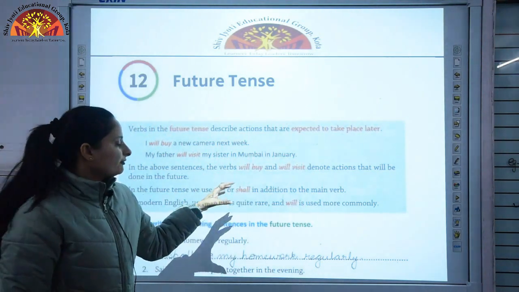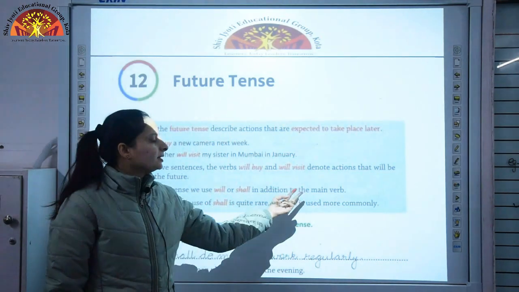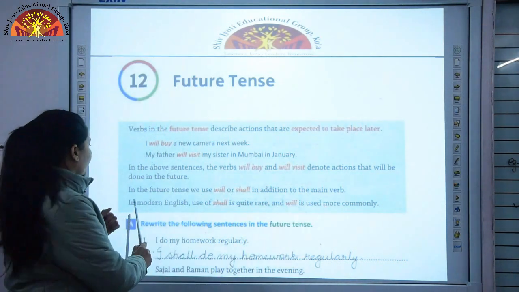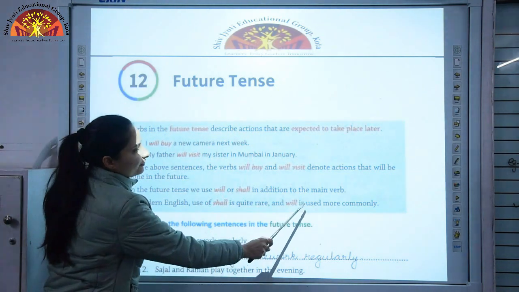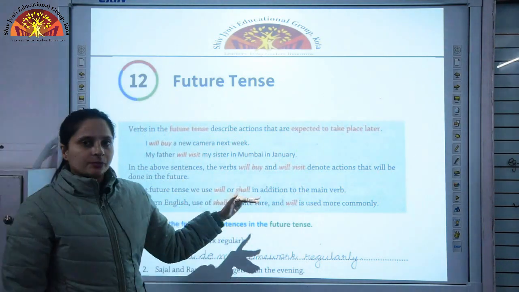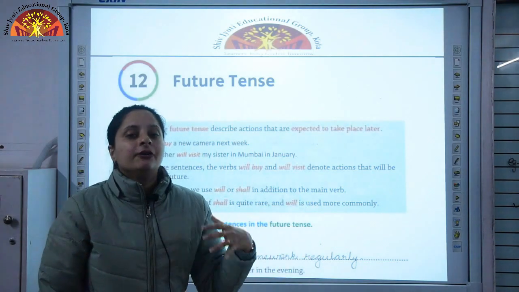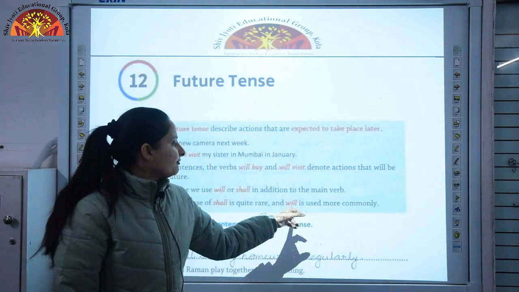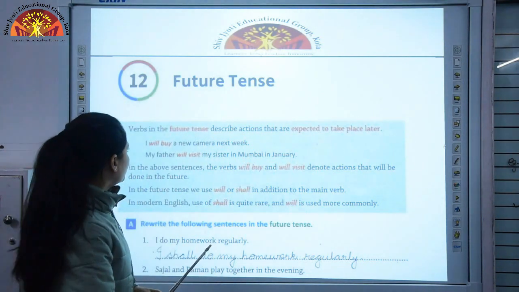The structure of forming the future tense, we use will or shall with the main verb. In modern English, use of shall is quite rare and will is used more commonly. Now, this is an important point to be noted, that the use of shall nowadays is very rare. More commonly, we use will. Now, I'll discuss few examples from the book.